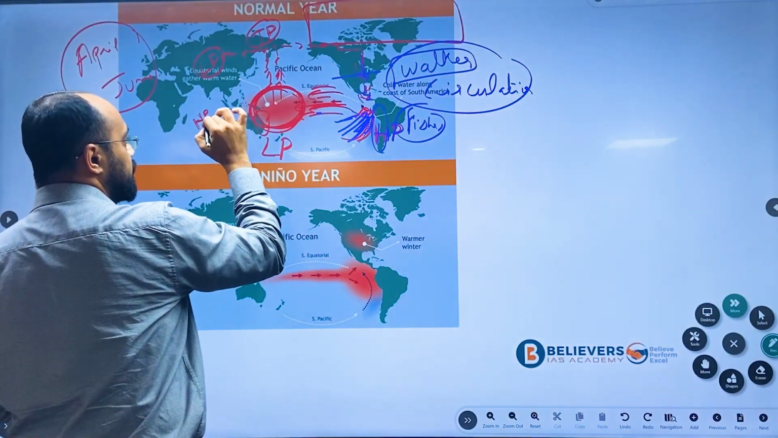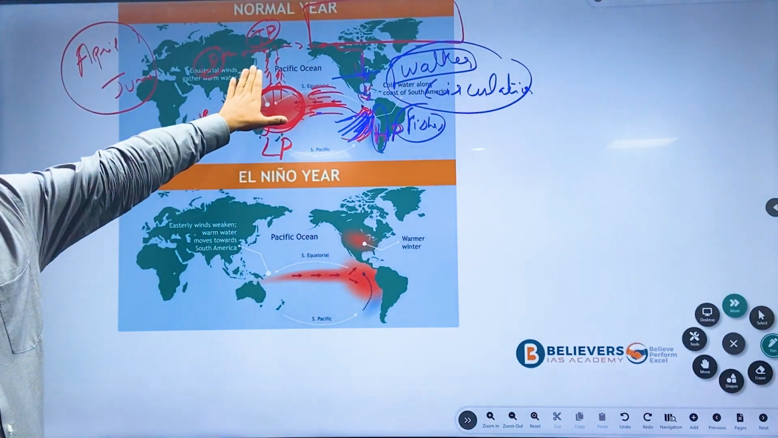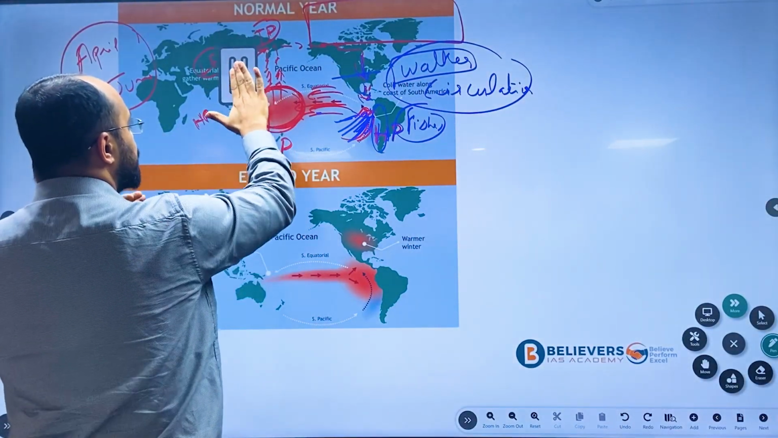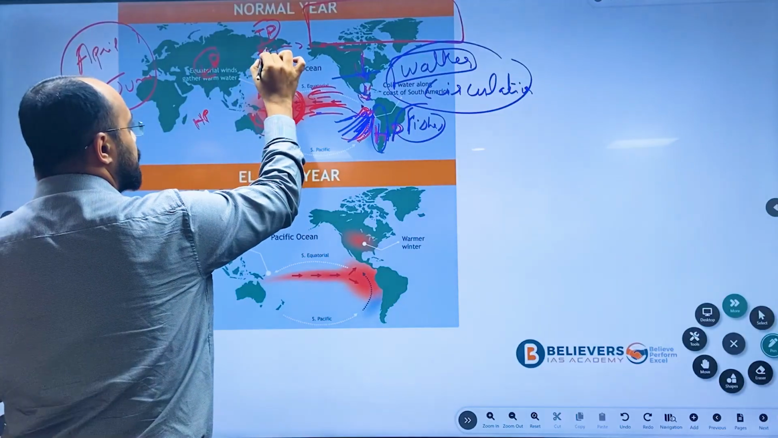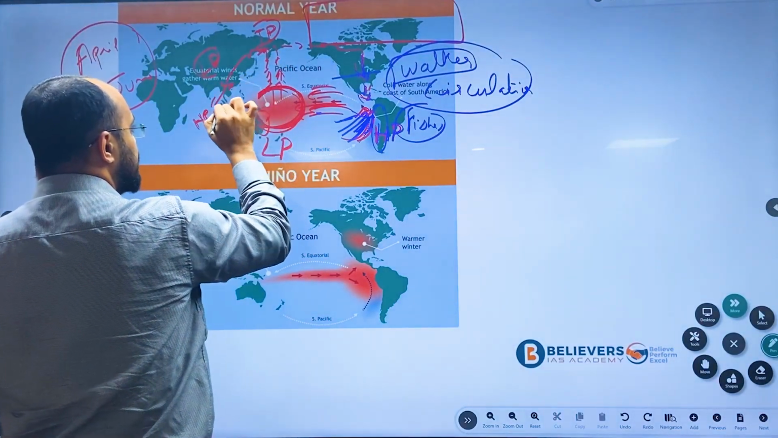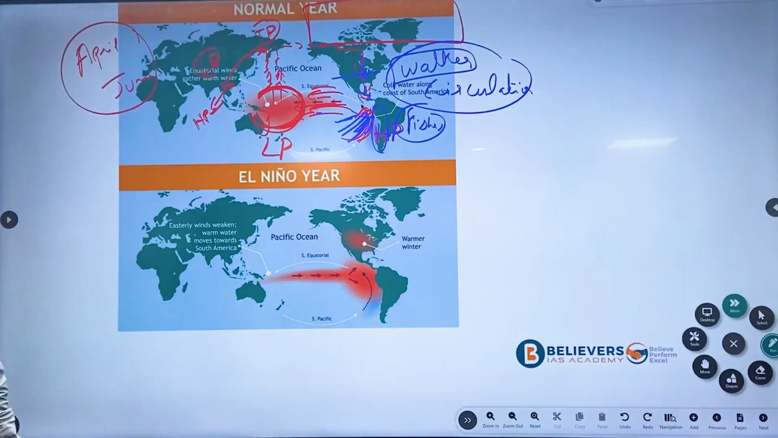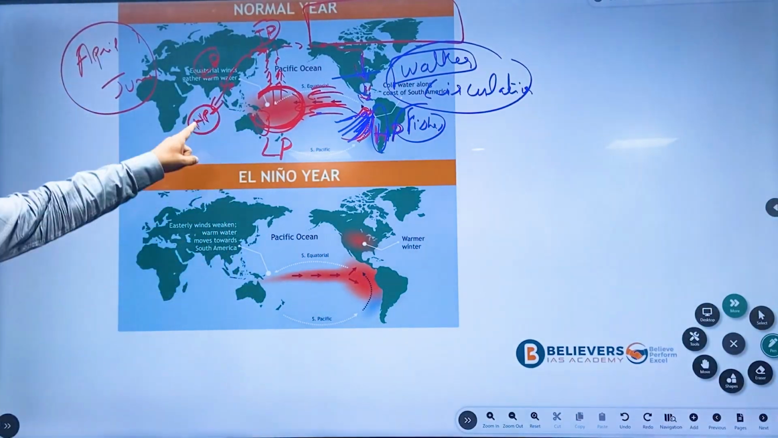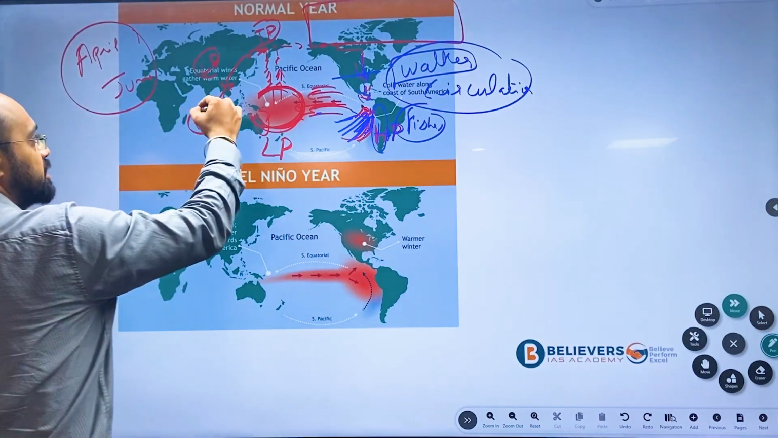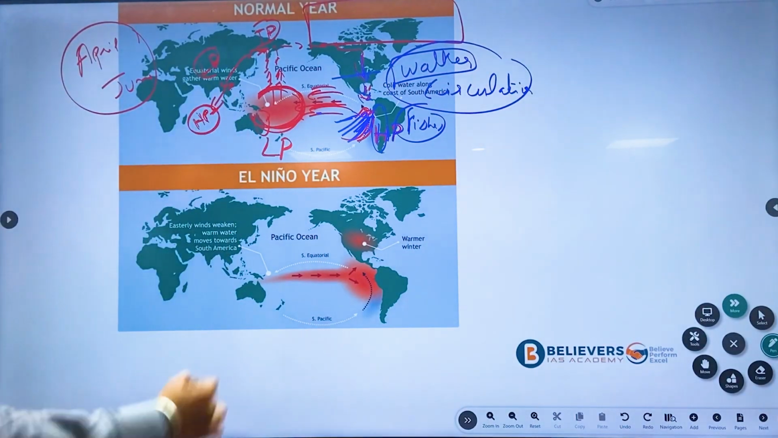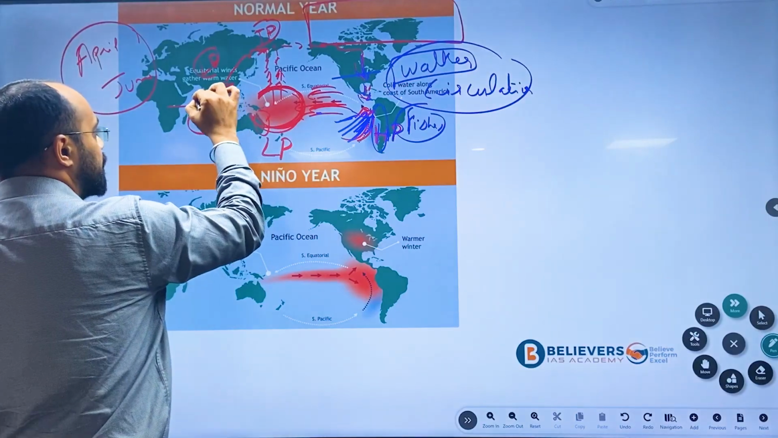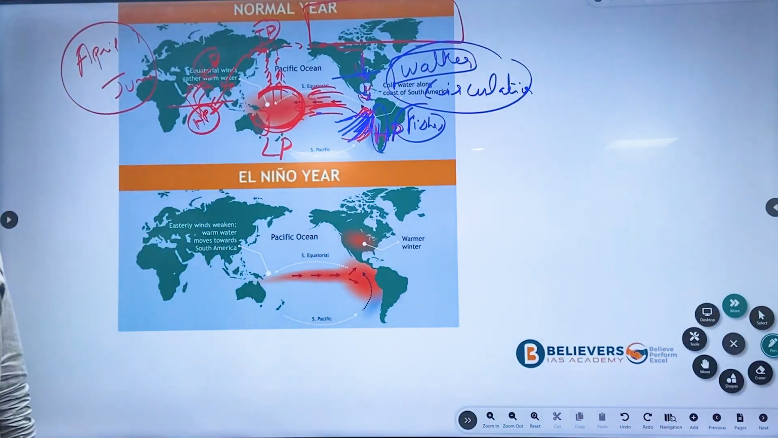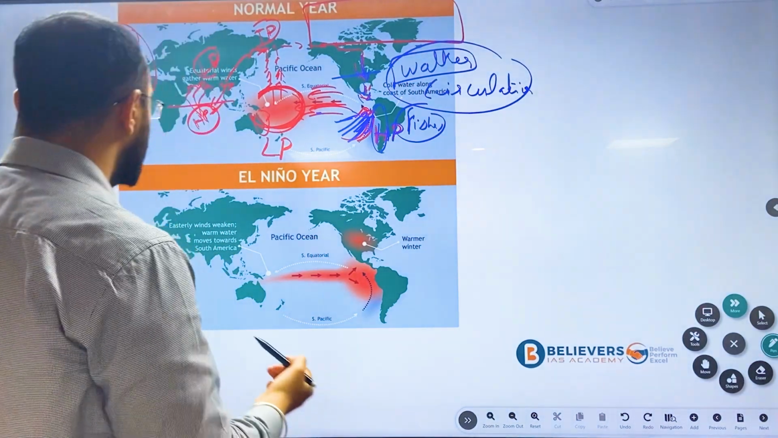High pressure will be created, and the air which started moving here will sink in this high pressure area. After sinking here, as you see, air moves from high pressure to low pressure. And this air, after crossing the equator, diverges towards its right because of Coriolis force.